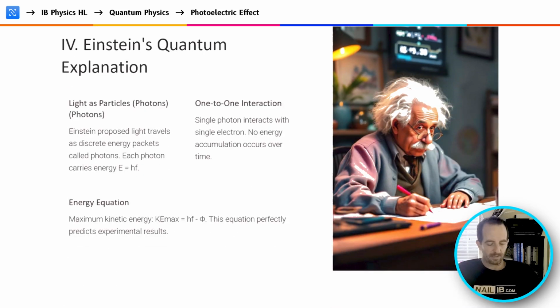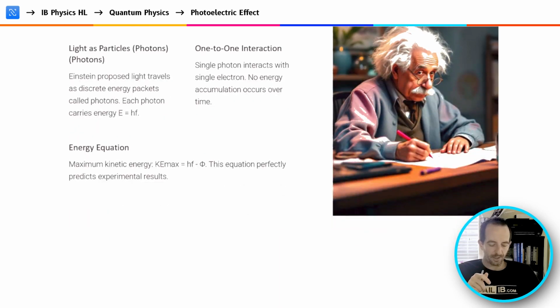So bringing this all together, right? So again, as a recap, we saw a lot of text in the last slide, right? So Einstein proposed that light travels as discrete energy packets, no longer the classical wave theory. Rather, we have quantized energy levels. Each photon carrying the energy known as from Planck's law, energy is equal to Planck's constant times the frequency of that particular photon. Single photons interact with single electrons, so there's no energy accumulation over time. And the maximum kinetic energy is the frequency of the photon times Planck's constant minus the work function.